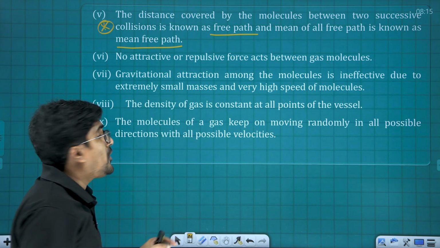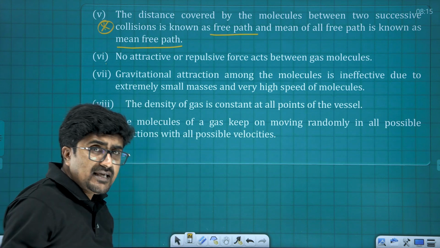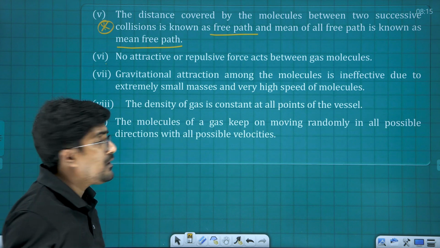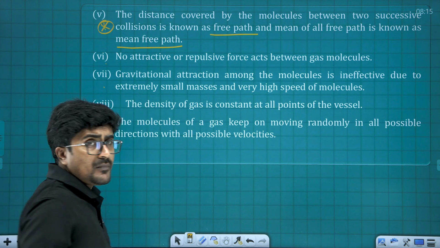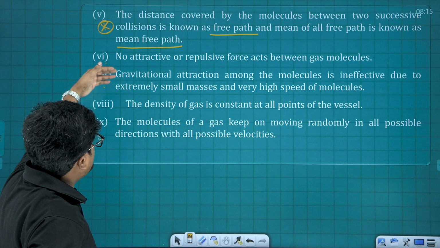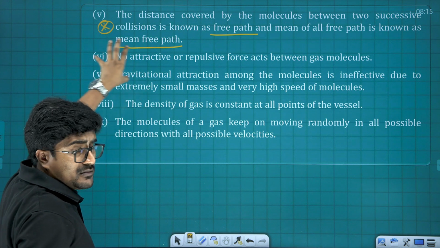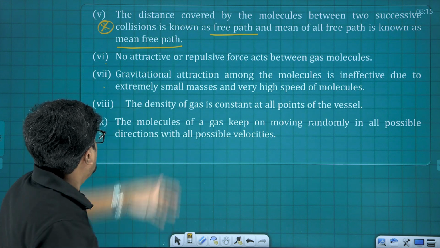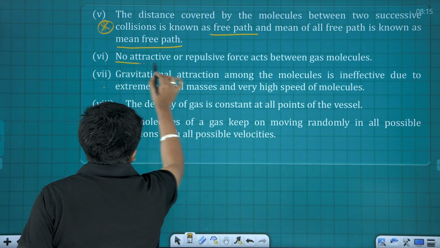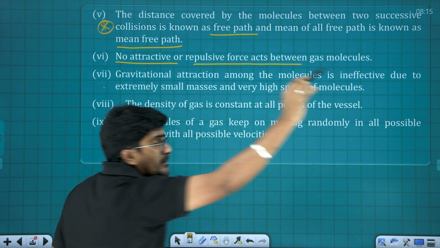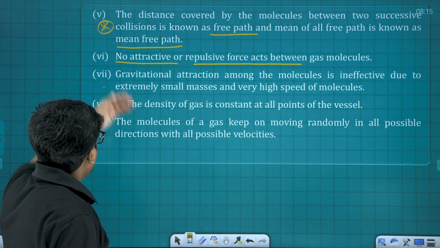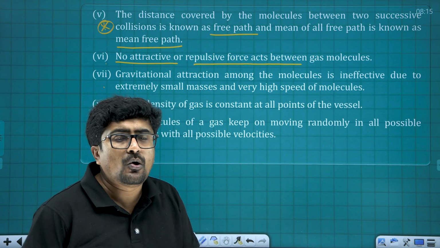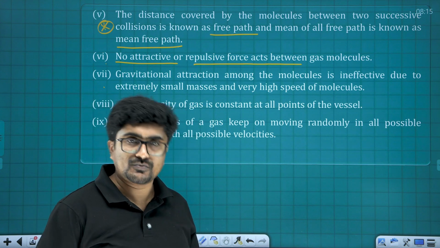Now the next point, point number 6, says there is no attractive force between the molecules. Point number 7 is basically point number 6 given in depth. In point number 6, there is no attractive or repulsive force acting between the gas molecules, isn't it? So point number 7 confirms the same, even you need to ignore the gravitational force of attraction also.